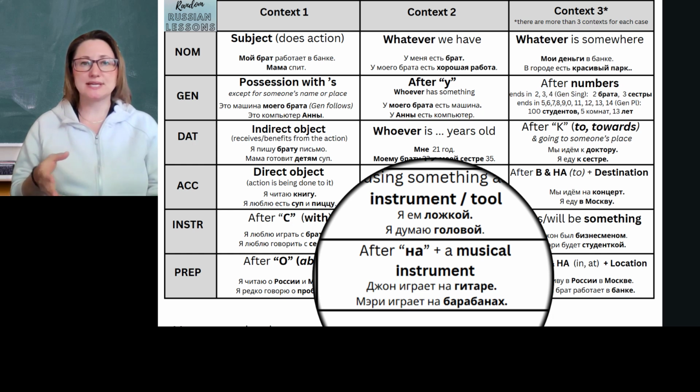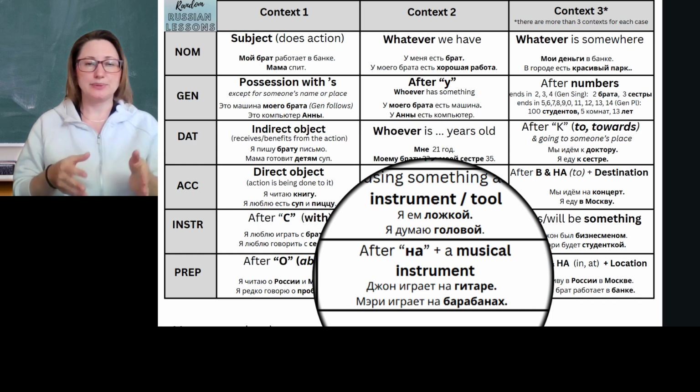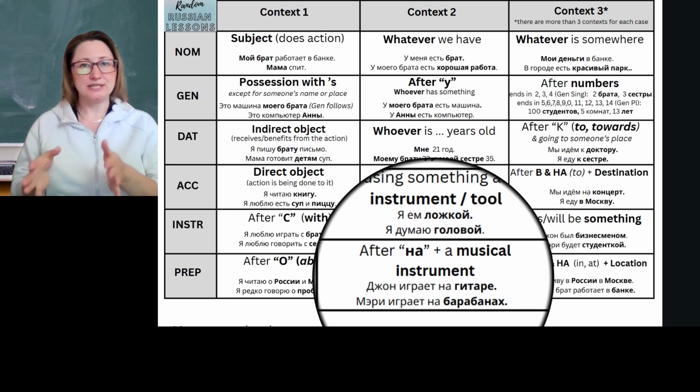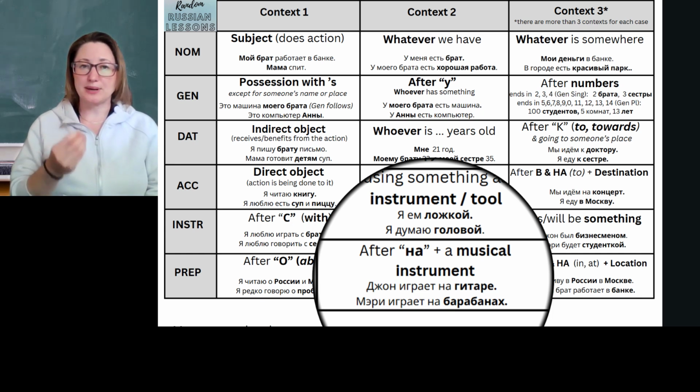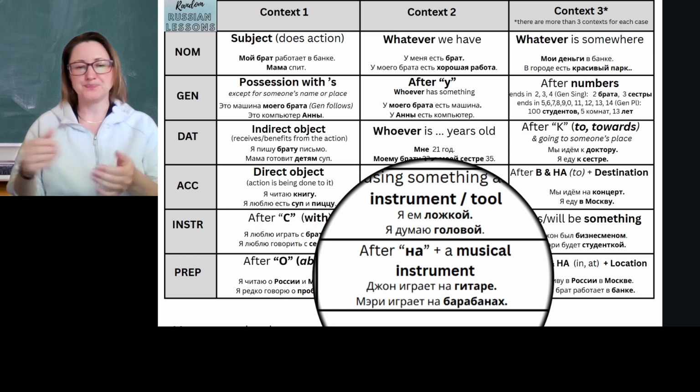Okay, our next context is playing a musical instrument. And in English, you just say the instrument. You say, I play piano, I play trombone, I play guitar. But in Russian, we use a preposition na, and then the musical instrument in the prepositional case. So for example, here we have John играет на гитаре. John plays guitar. Well, literally we're saying John plays on the guitar.